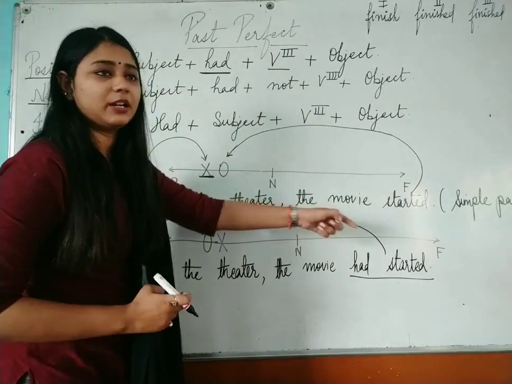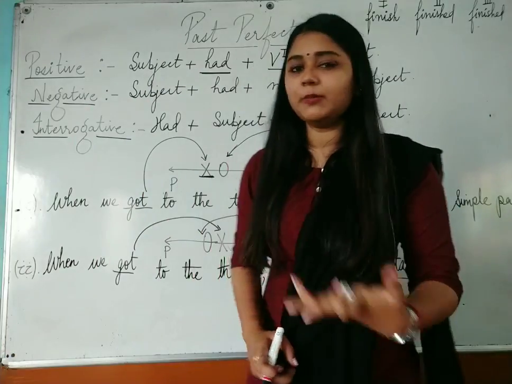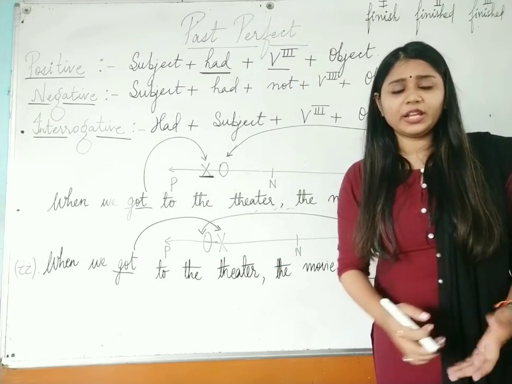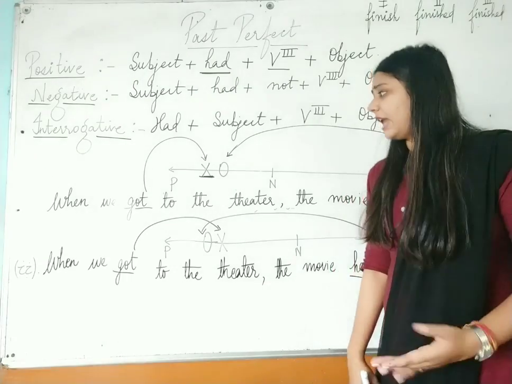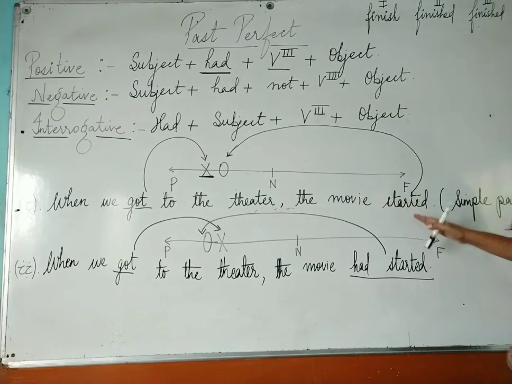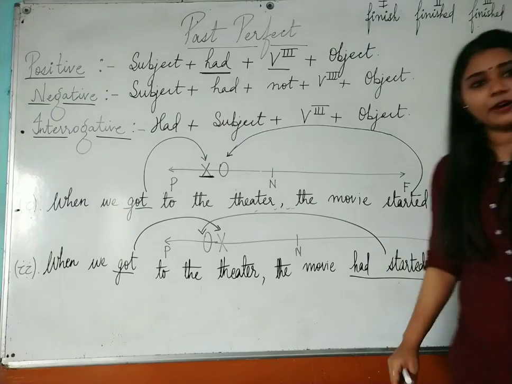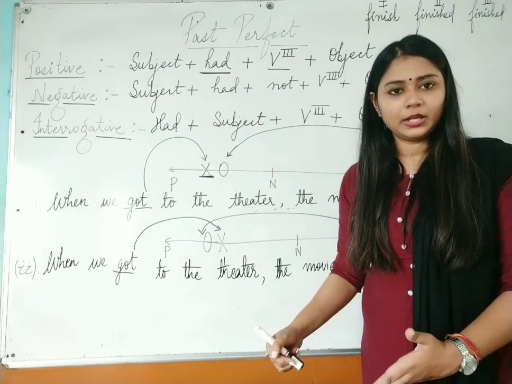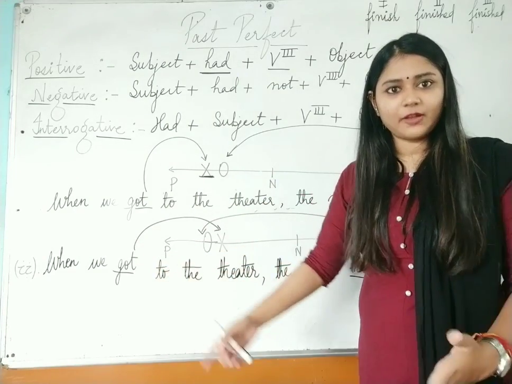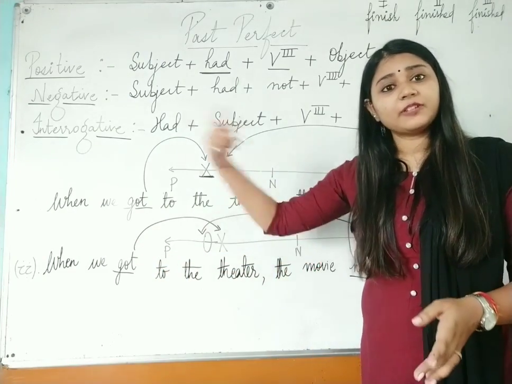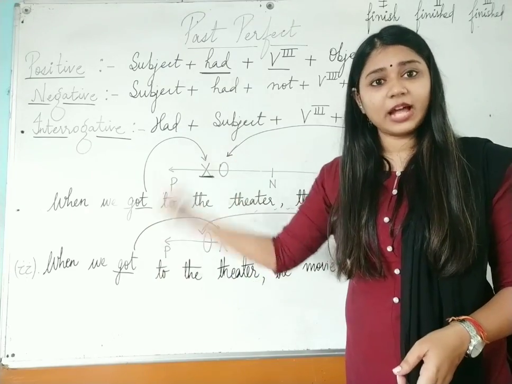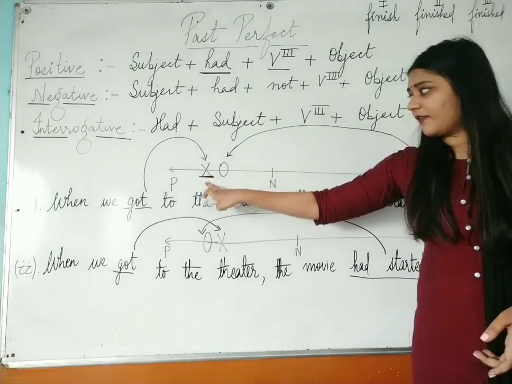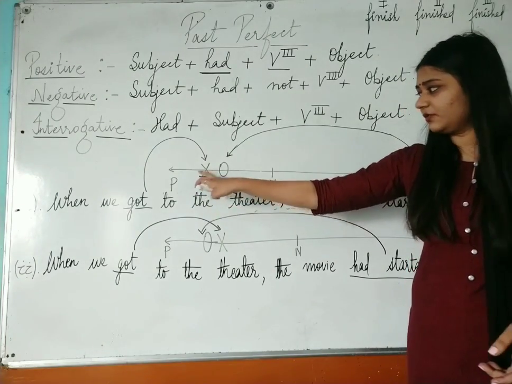So what can we understand from this particular sentence? That we got to the theater, the movie started. So first we went to the theater, we sat over there, and after we had settled over there, after that the movie started. The movie started after we had settled. So, an action followed by another action.